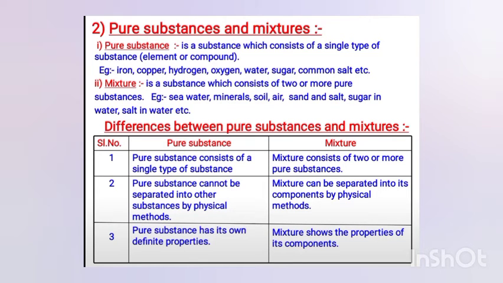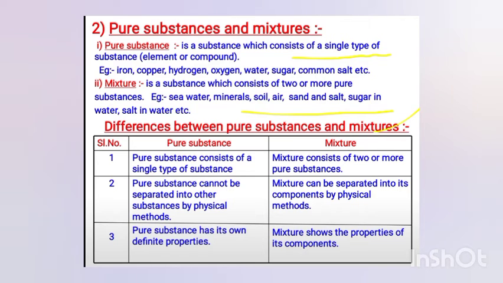So you will see that a pure substance is a substance which contains only one type of substance. Such substances are pure substances. For example, iron, copper, hydrogen, gold, they will contain only one type of substance. A mixture contains two or more types of compounds or substances, like sea water. In sea water you can see that there are many salts dissolved in it. Soil, air, sand, sugar in water, these are all mixtures.